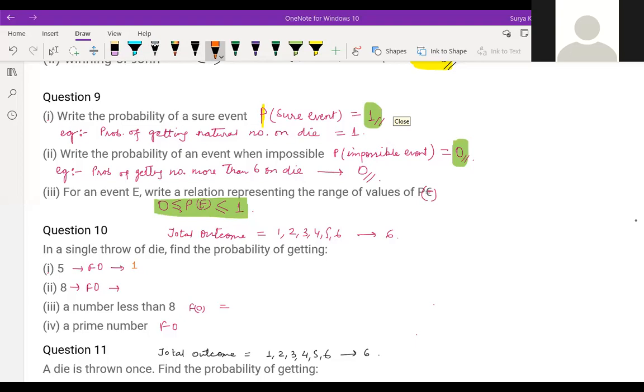Number 6, 0, 1, 1 by 2. 1 by 6, 0, 1, 1 by 2. Is it the answer? What you have mentioned, children, here? Yes, sir. Okay. So 5, 1 is favorable outcome of this. So probability of the event is nothing but 1 by 6. 8 is what? 0. No chance of negative.